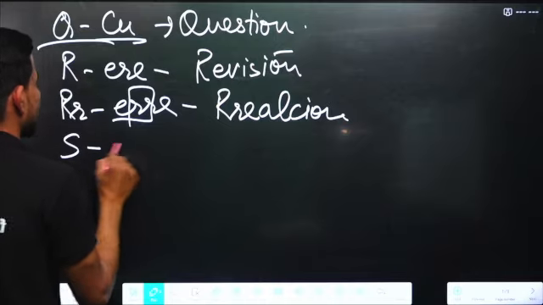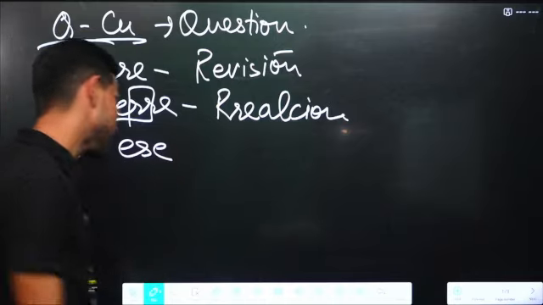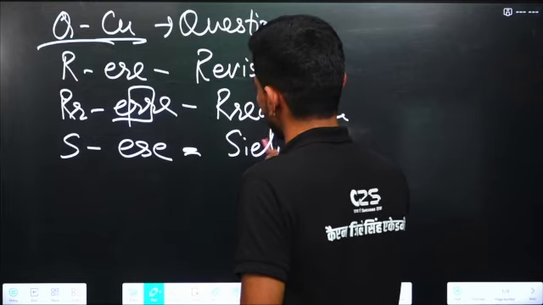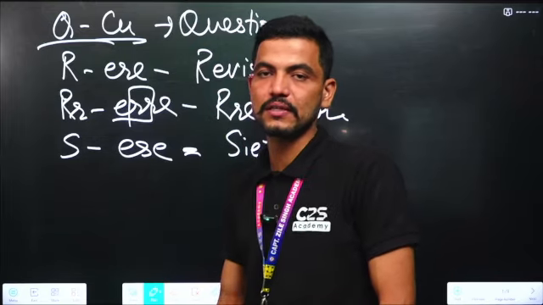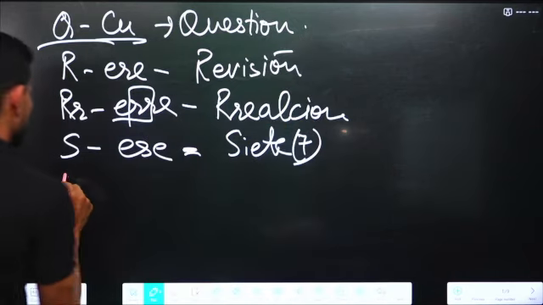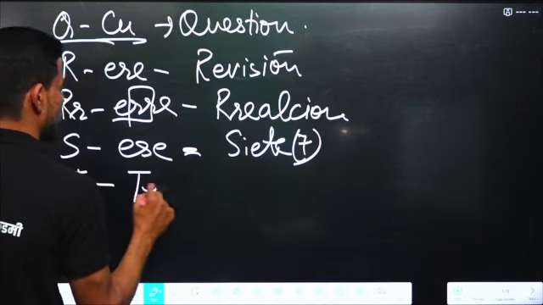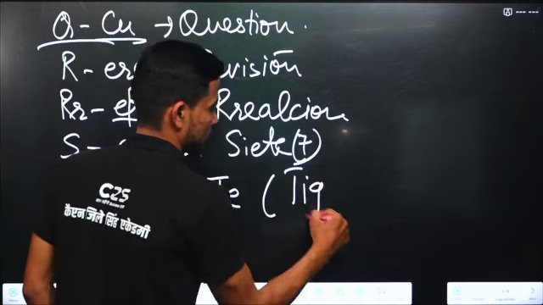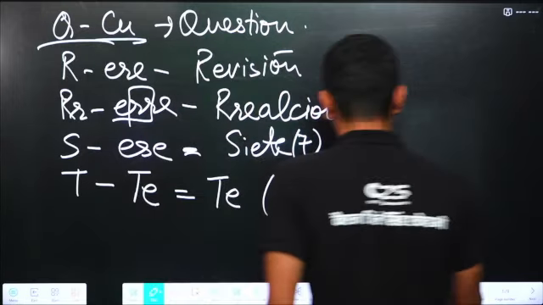Next is S. The pronunciation of S is ese. For example, siete. Siete means 7. S is ese. T. T is pronounced as te. For example, tigre. Tigre, tiger.